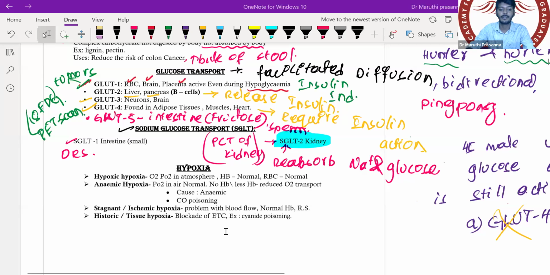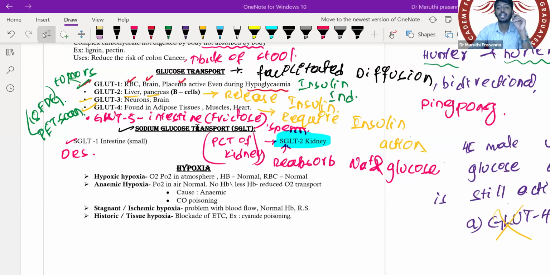There will be loss of sodium and glucose. So if there is a loss of sodium and glucose, which decreases the blood glucose, we use SGLT2 blockers in the treatment of diabetes mellitus. SGLT2 blockers are used because of this SGLT which is located in the proximal convoluted tubule.